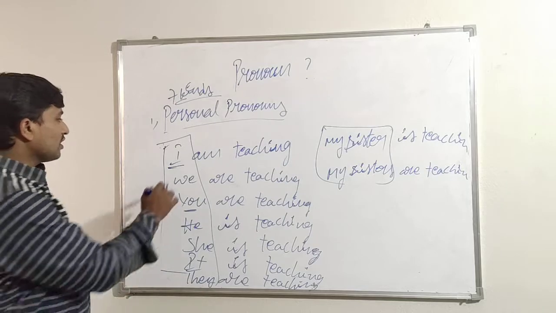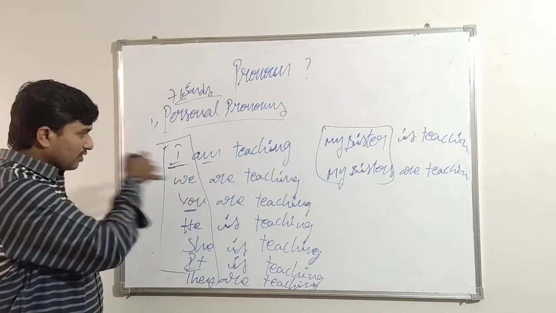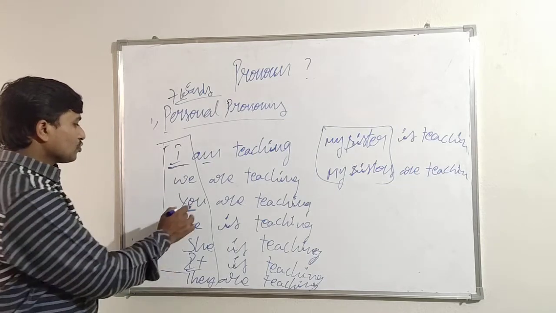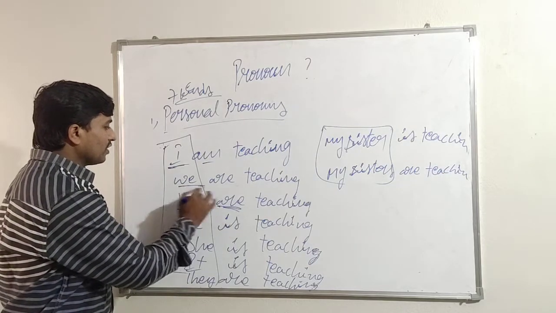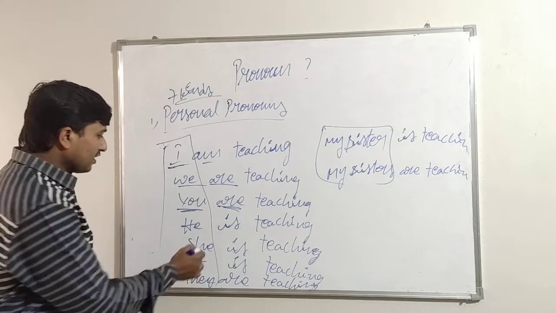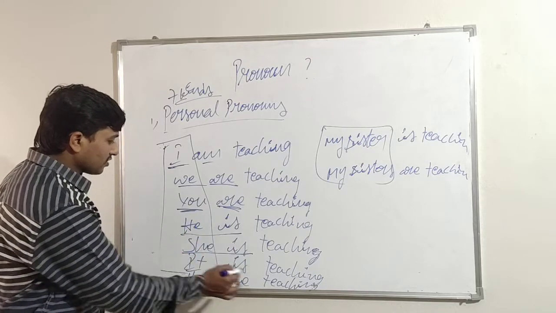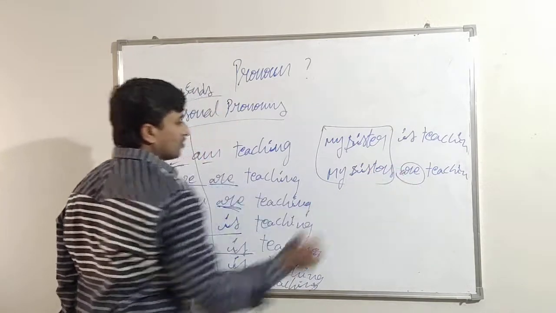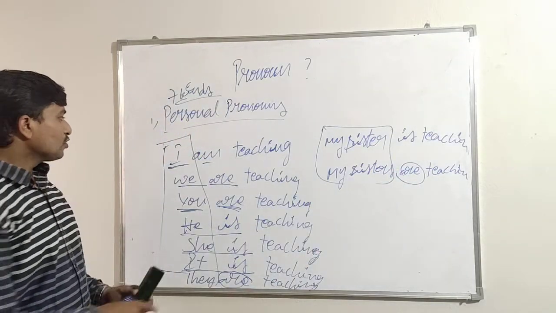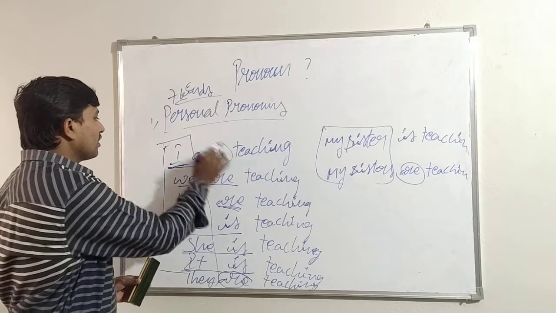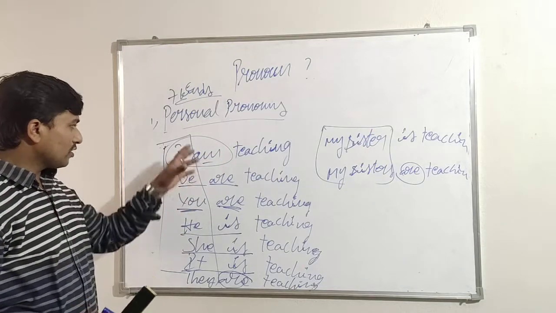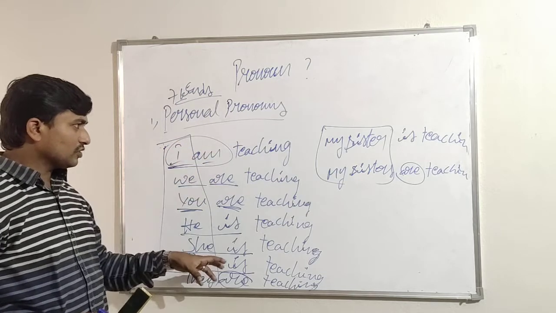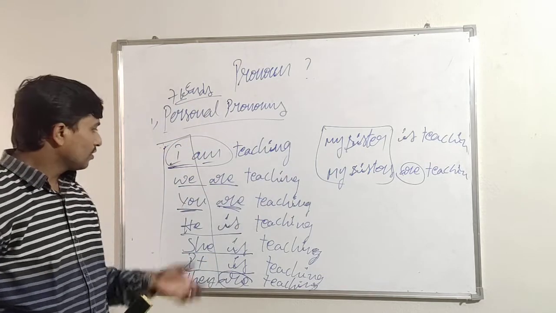You may come to here, see I'm. So here these are the be forms. Let's discuss them in a later class. That is different. So here see you or we are plural numbers. And here see he is, she is, it is. Again they are. Here sisters are. So did you understand the difference here? I is a particular one, that's why it is followed by am. Except for I, just recognize the rest of them.